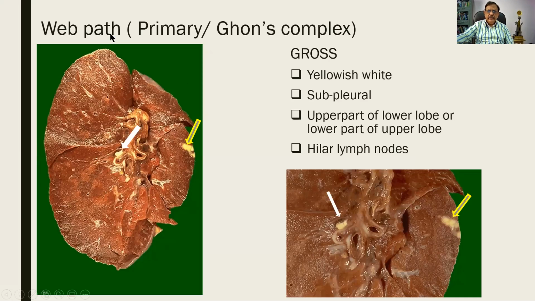And this is a picture from WebPath, the gross pathology. This is a specimen of the lung, and look at it. In the subpleural region, there are some yellowish nodules. This is the primary focus, the Ghon's focus. It has drained, and the hilar node is also showing involvement, yellowish white in color. And there is a higher magnification of the same: a primary focus or a Ghon's focus, hilar lymph nodes, and the lymphatics together constitute the primary complex or the Ghon's complex.